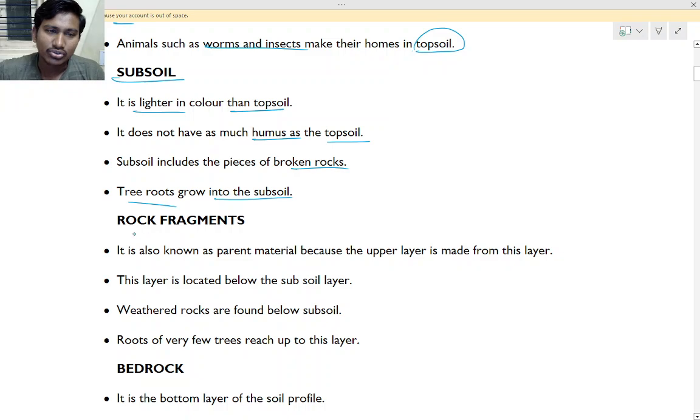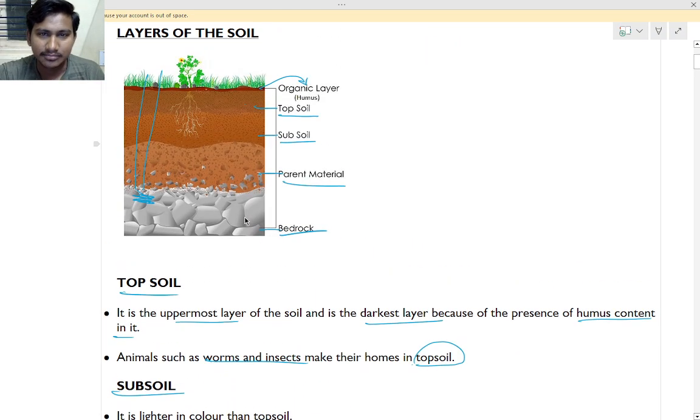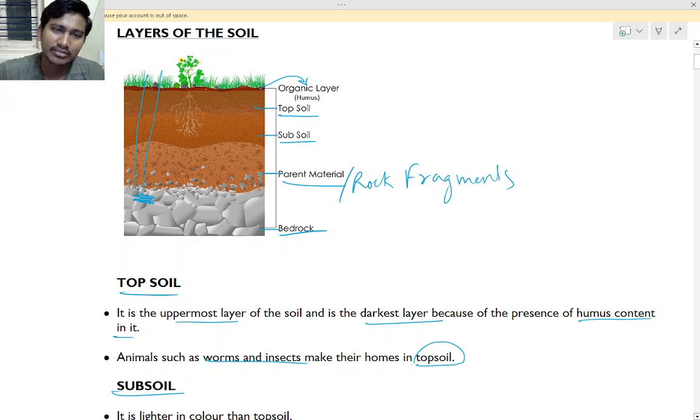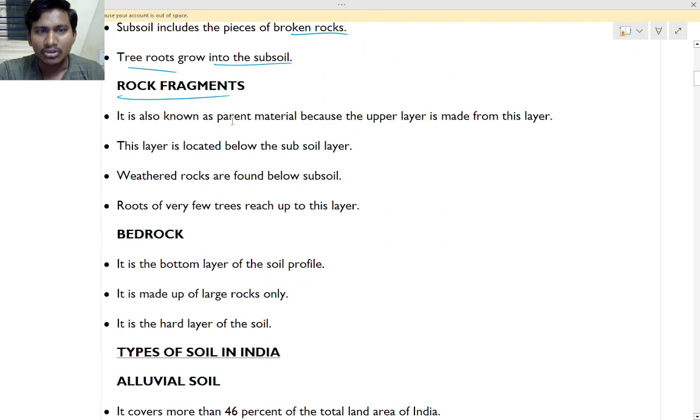Okay, next is the parent material, or we say rock fragments. These rocks again will be converted into small pieces, then again they will be broken down, like that it happens, right? Rock fragments are known as the parent material because the upper layer is made up of this layer.